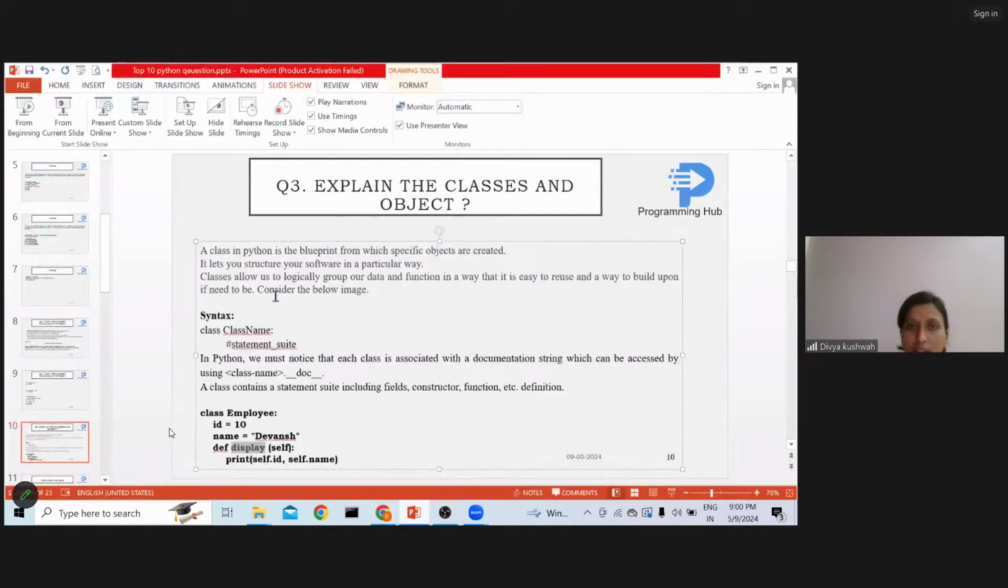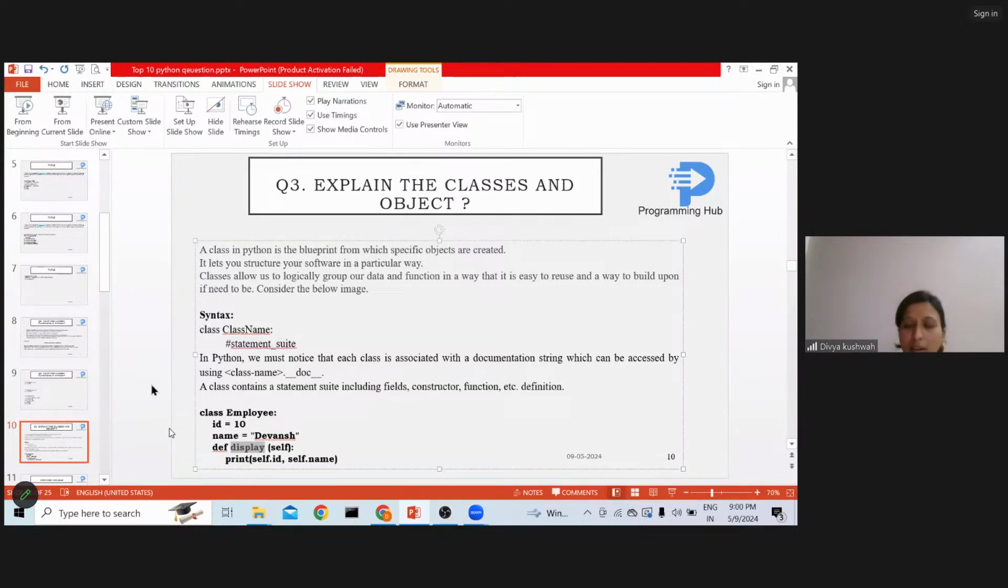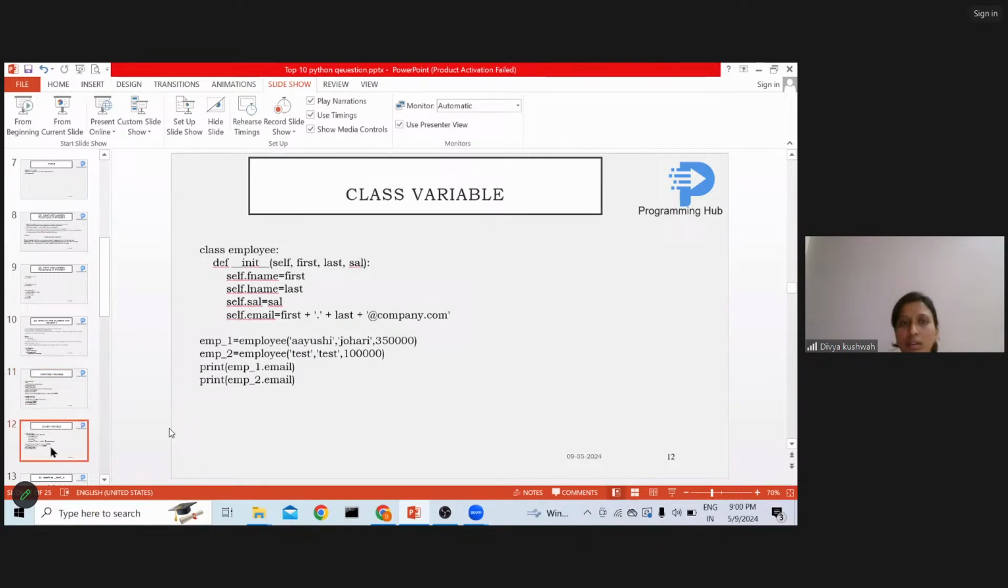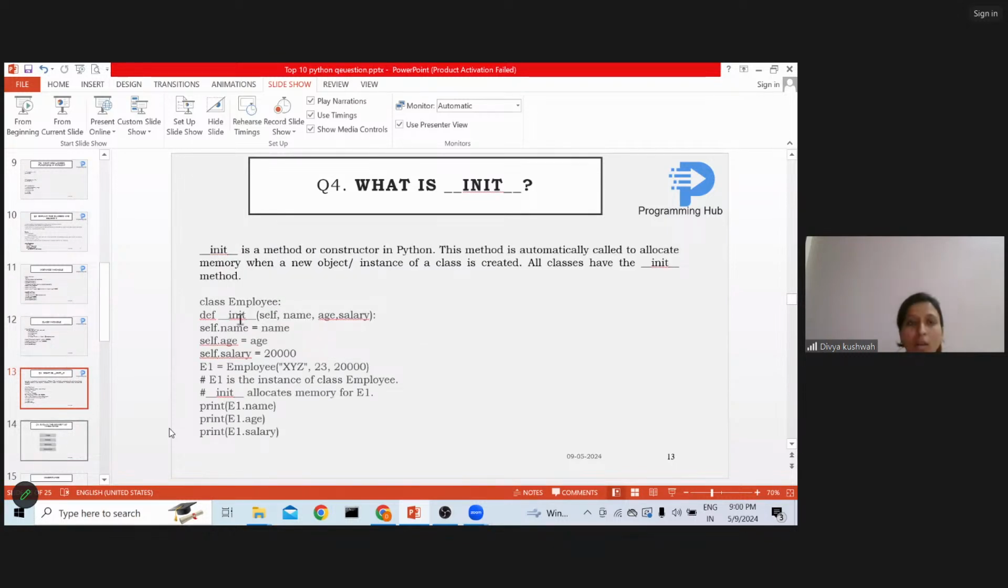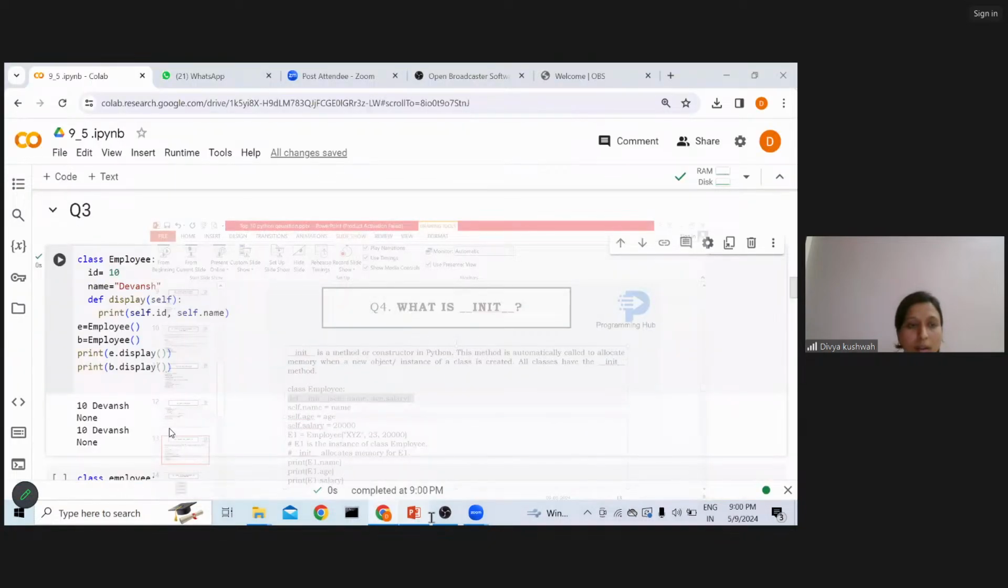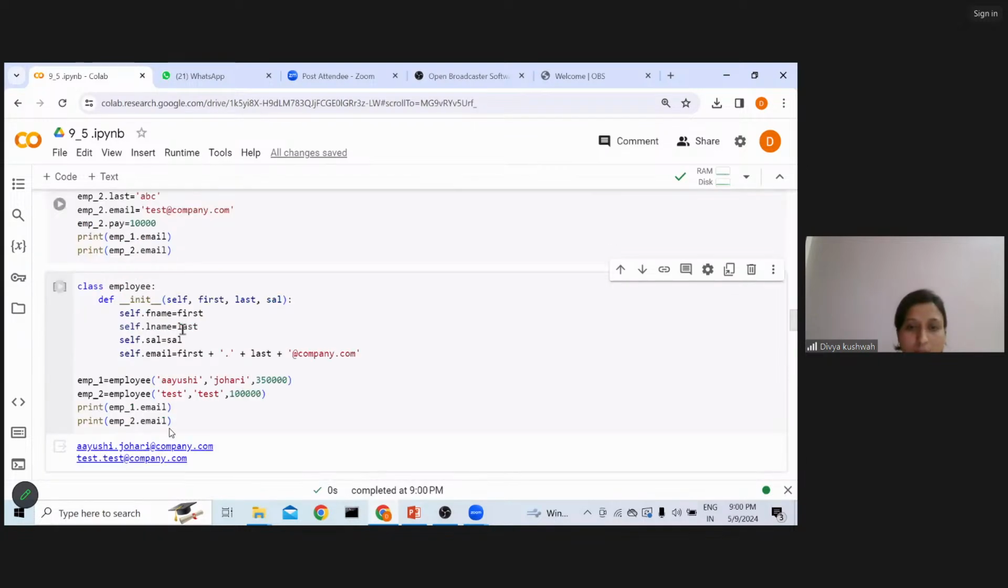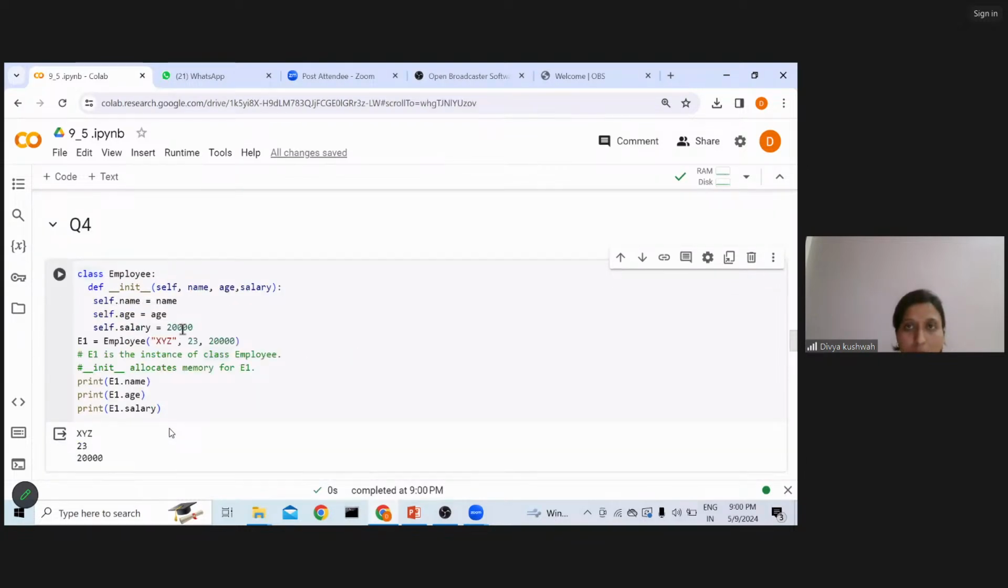This is instance variable and class variable. There are two ways by which I can create a variable inside the class. One is instance and another is class variable. But I'm not going to discuss that. And what is init? Init is a constructor, which is helping me to assign the values.